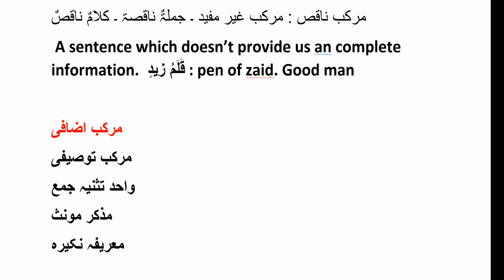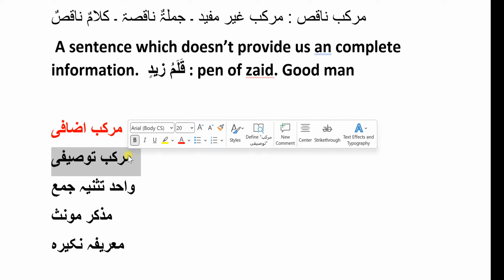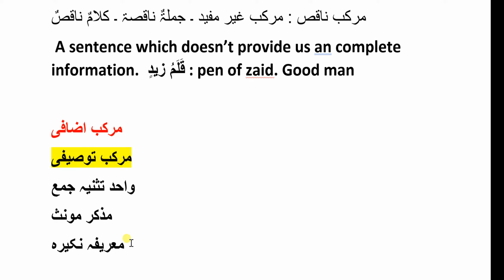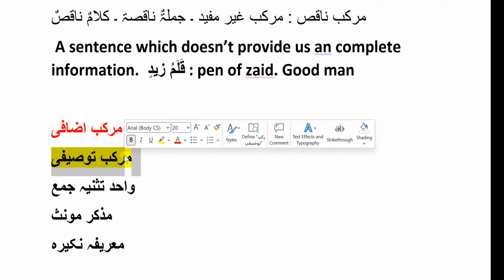Only after knowing these three chapters will we be able to understand murakkab tawsifi. So first, in the next lesson, I'm going to explain these three, and then I will explain murakkab tawsifi, inshallah. Assalamu alaikum wa rahmatullahi.